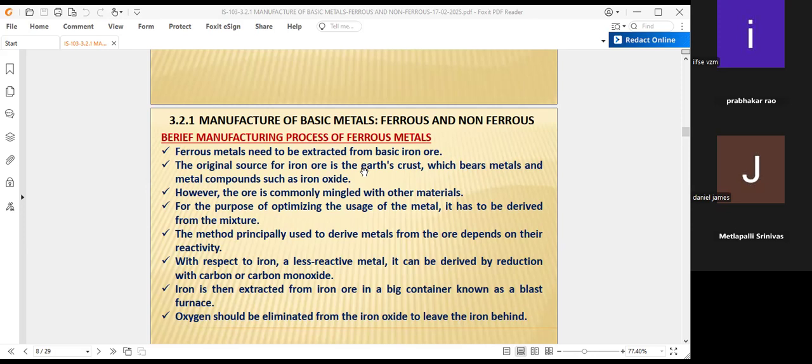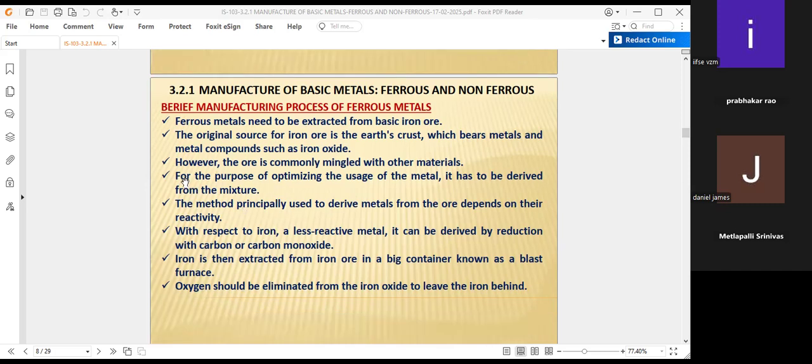What the author wants to say here is that ore is a combination of many materials along with the iron ore. However, the ore is commonly mingled with other metals. Definitely, ore means a combination of other materials also, because it is coming from the earth crust. Various minerals are also there along with that ore.